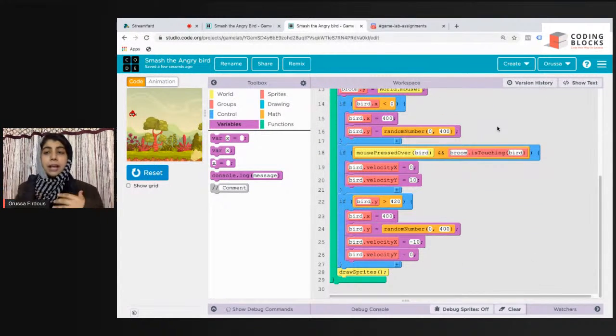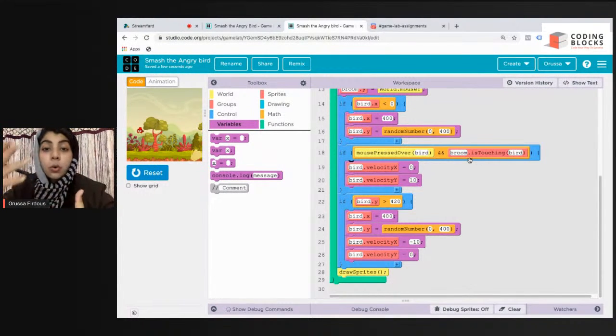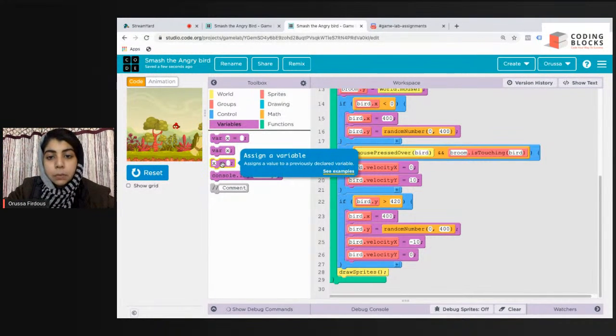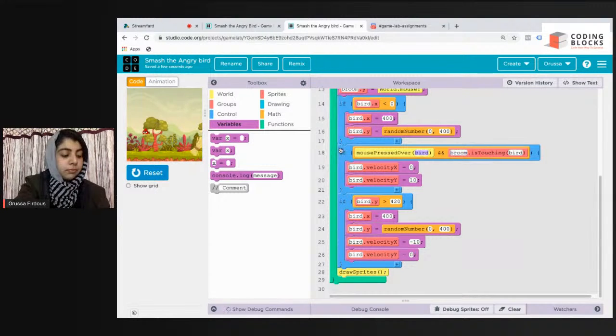So I'm straight away gonna move to the fact that when I was making the game, I attached score equals score plus 1 in when mouse pressed over bird and broom is touching the bird. But what happened, because of some frames and some seconds, the hits or the score was increasing inappropriately. I'm gonna demonstrate that. So score should be equal to score plus 1. So when should this happen? When mouse is pressed over the bird and broom is touching the bird, inside this if condition. So we'll quickly attach this.